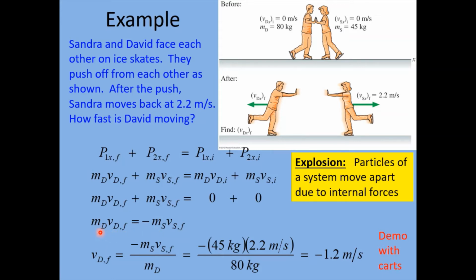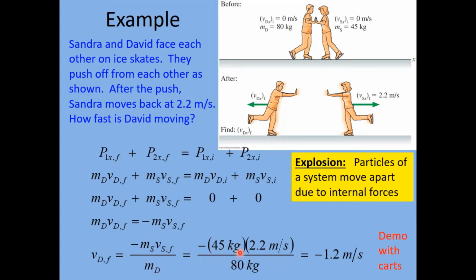And so we have David's mass times David's velocity is equal to negative Sandra's mass times Sandra's velocity. And we are solving for V sub d, David's final velocity. So all we have to do is divide by the mass of David on both sides of the equation. And so here is our expression for our answer, and now we just have to fill in numbers.